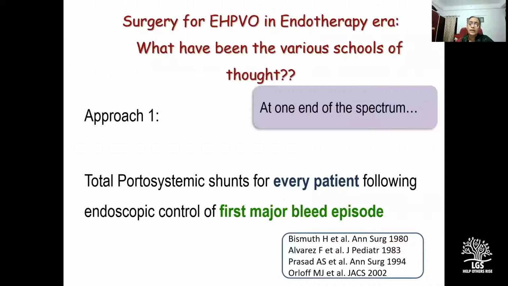Depending on the philosophy of management of EHPVO in a given center, there are three approaches to the role of surgery in the management of EHPVO. Approach one is offering total portosystemic shunt for every patient following endoscopic control of the first major bleed episode.